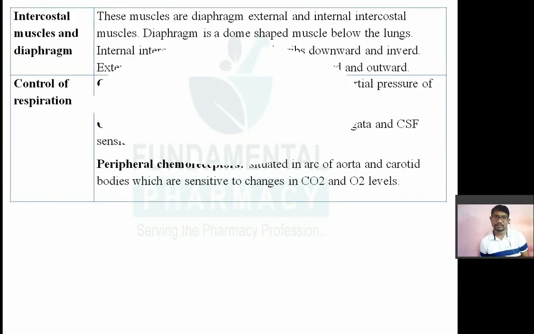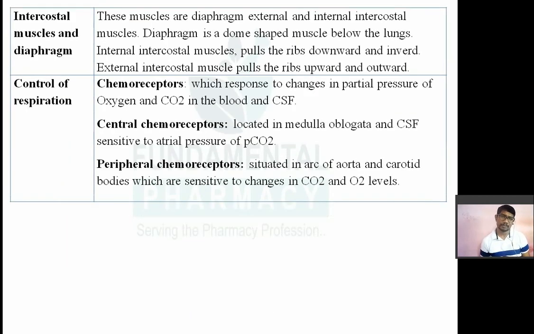The next part of the respiratory system is the intercostal muscles and diaphragm. These intercostal muscles help the process of respiration.